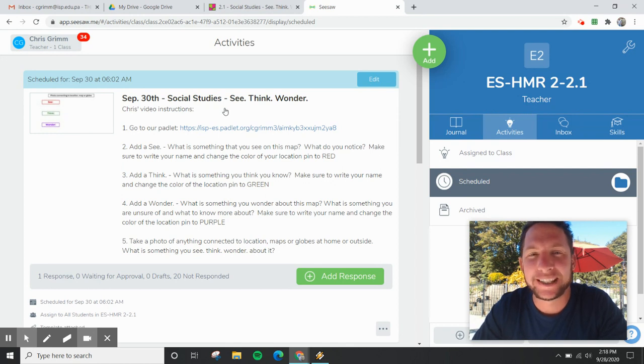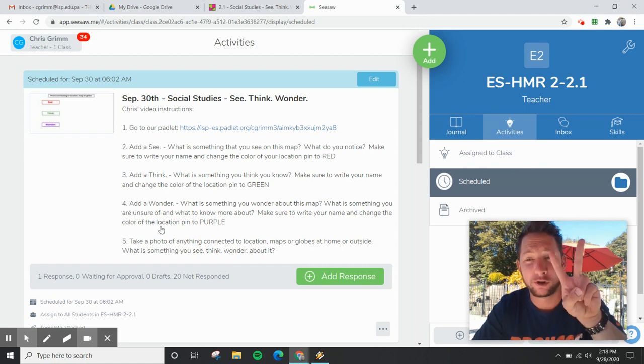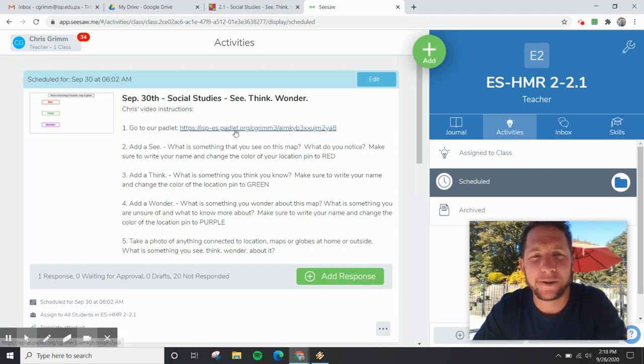We're going to do some See, Think, Wonder. You've probably done this in first grade or kindergarten or maybe even before that. This activity has two things. First one is a Padlet. So let's check that one out first.